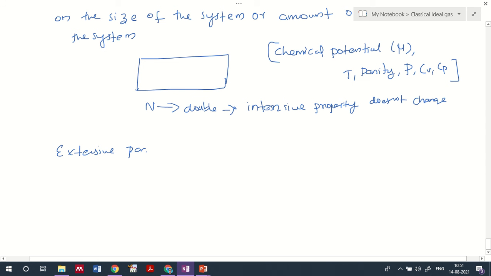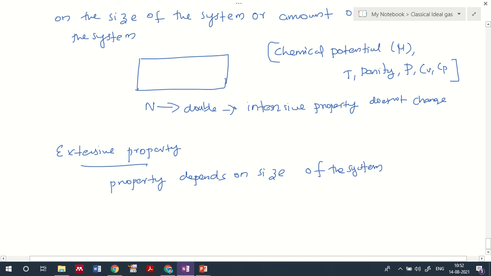That is extensive property. Extensive property means a physical property of a system which depends on the size of the system or the amount of the material present in the system.